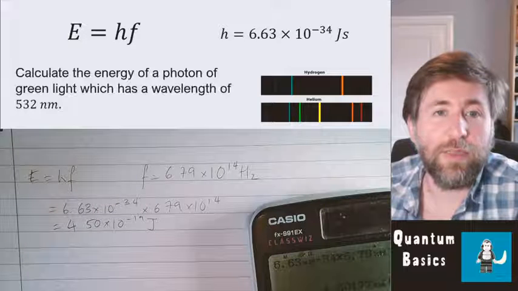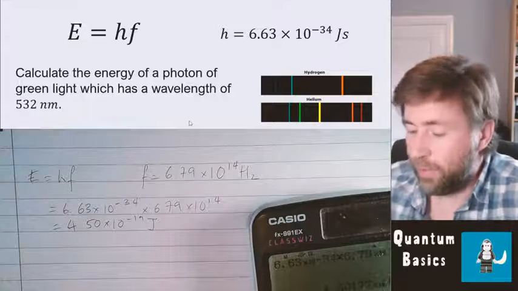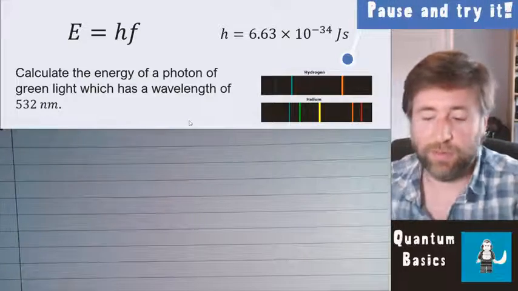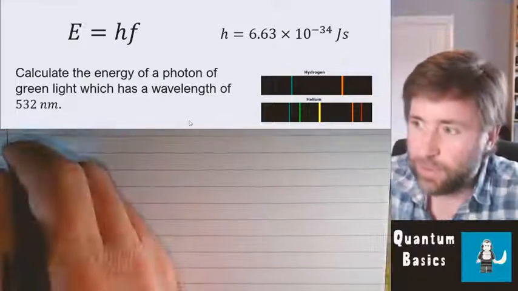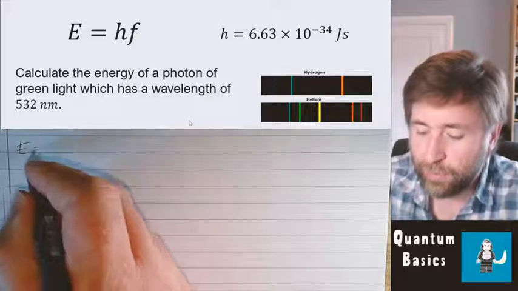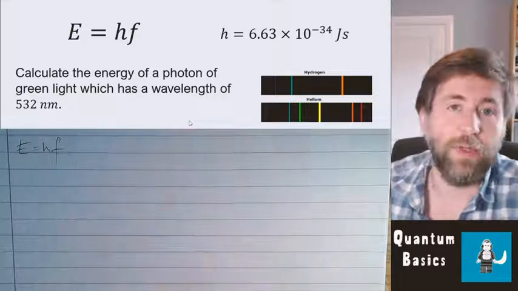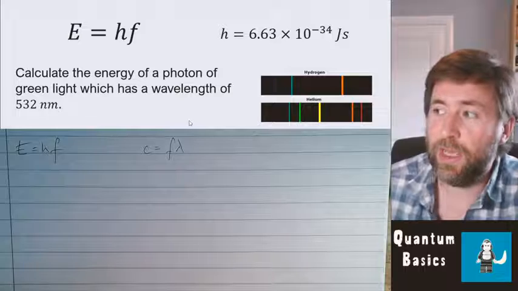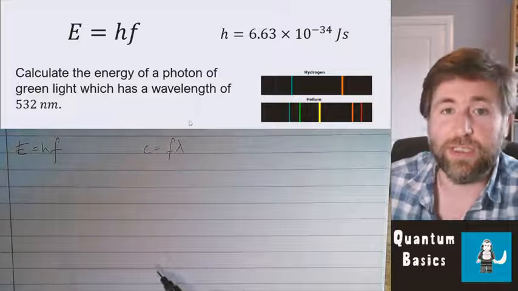Slightly more complicated though. What if they've given you a wavelength? Well, the first thing you're going to need to do in this case is to actually convert between a frequency and a wavelength. We're still going to do E equals hf, our equation for the energy of a photon. So we need to use c as f lambda because we've been given a wavelength and we need to use a frequency.